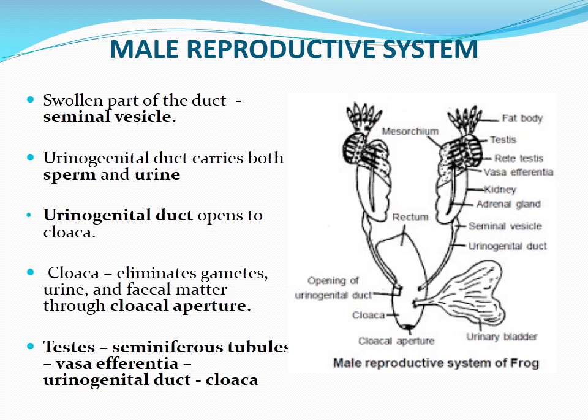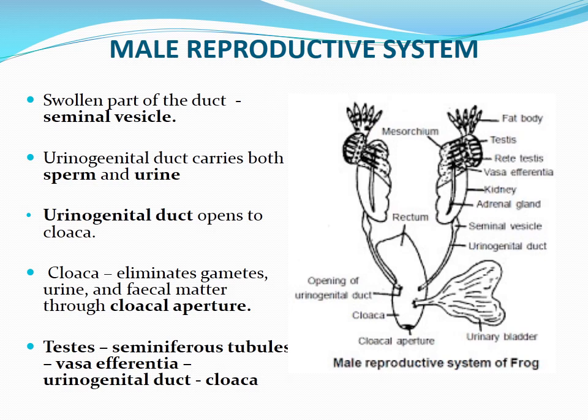In this figure, you can see the vasa efferentia and mesorchium very clearly. And on the top of the testis, you can see finger-like structures that are fat bodies. What is the function of fat body? Fat bodies are present in both male frog and female frog. The function of fat body is to store energy.